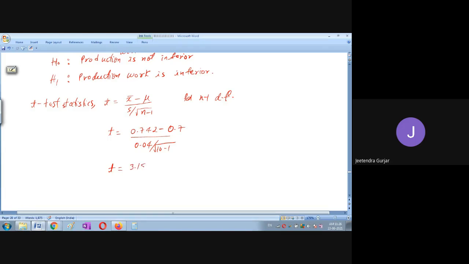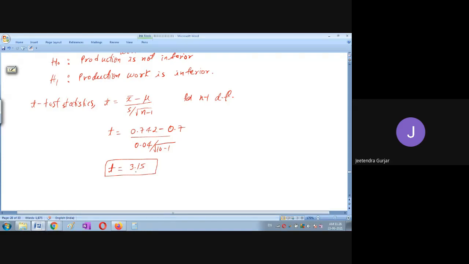See, everyone got the same answer. Yes, friends, please check. Any doubt is there, you ask me. Don't keep any doubt in your mind. If you want, I will repeat once again. So please try to understand the problem. Very easy. All the data is given. Just you have to identify the correct data. That is very, very important. I think you are getting a little bit of confusion about which data is given, that is very, very important. So T is equal to 3.15. You have calculated. Very good.